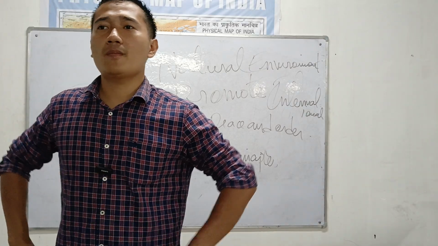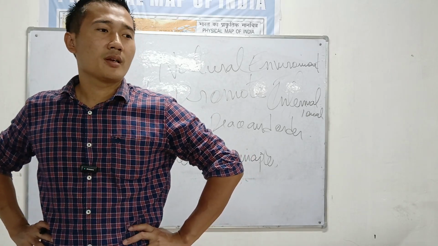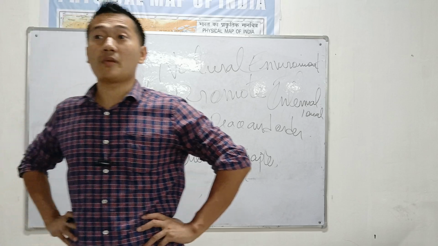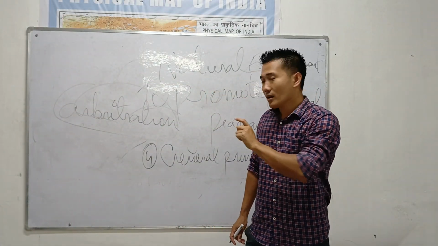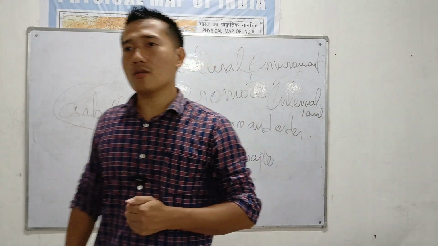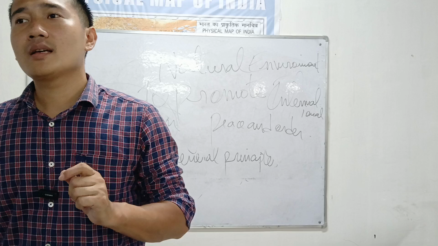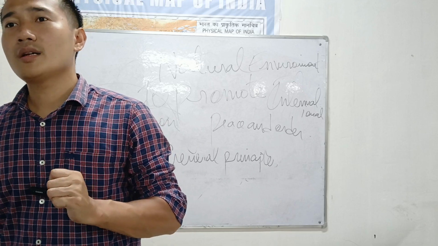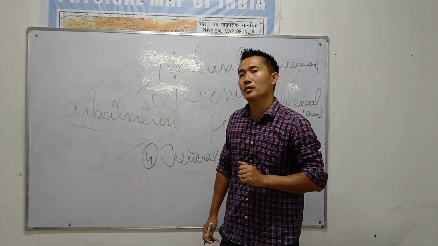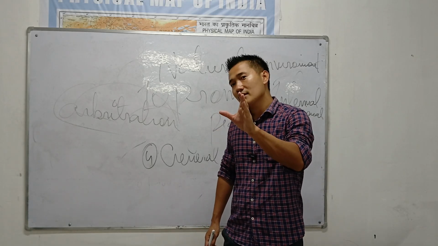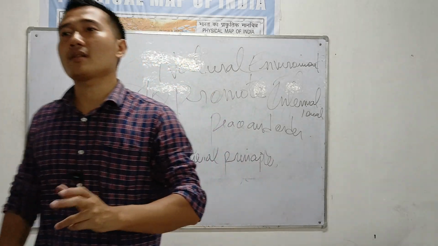Alright, so remember, whenever you see a question, DPSP is different from fundamental rights, because fundamental rights are the most powerful, because they are enforceable. Remember, if it is violated, can you approach the court? If some DPSP is not implemented in Nagaland, can you approach? No, it is not approachable, because the court is never going to enforce. That is why it is less powerful. Who is more powerful? Fundamental rights, because they are enforceable if violated.